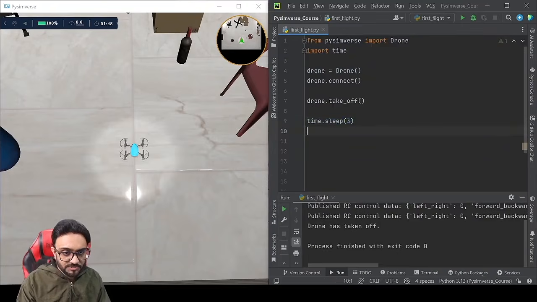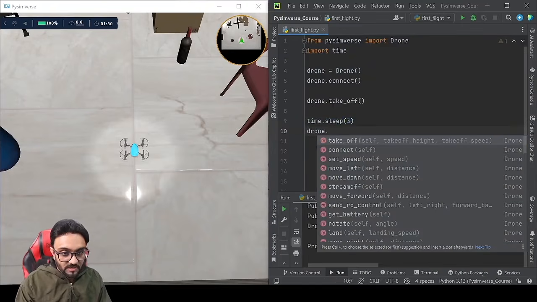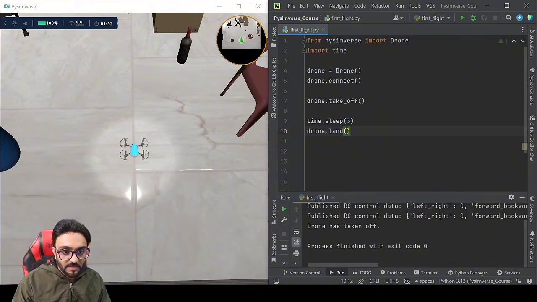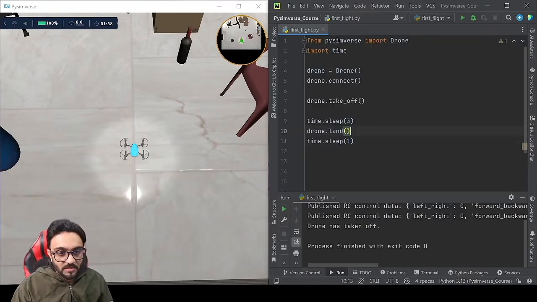Now you can also write drone dot land, and then you can give it like a few seconds to calm down, right? Cool off. So this is your first flight, how you can basically take off and how you can land. And the good thing is you don't have to connect manually anything. Everything is done internally.